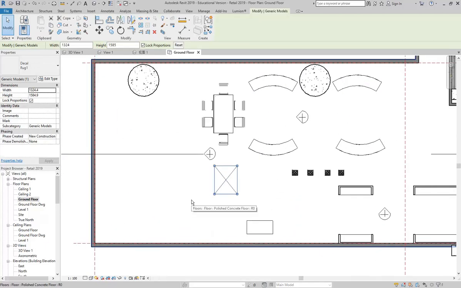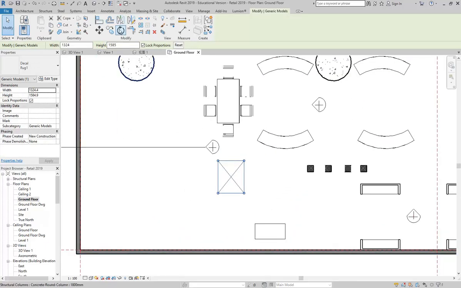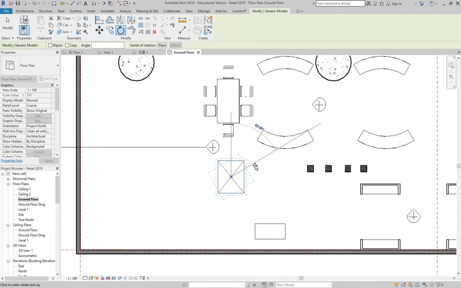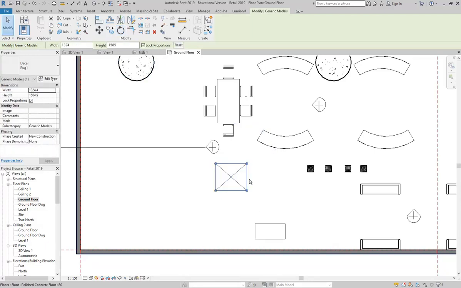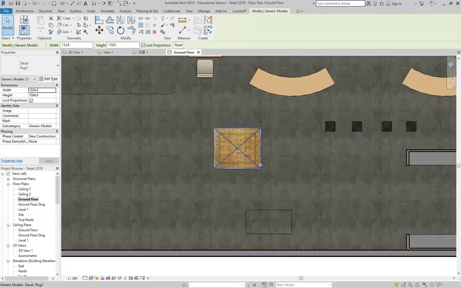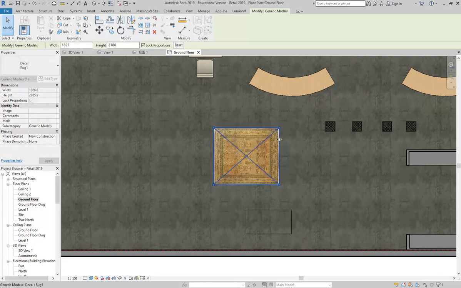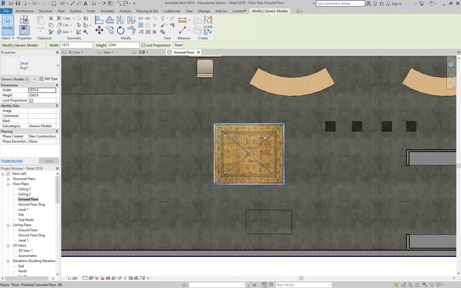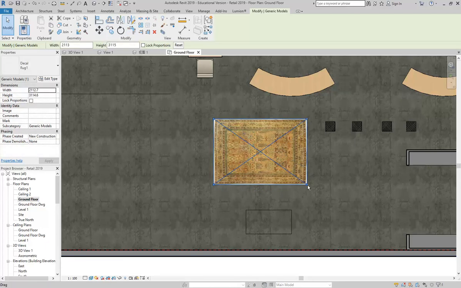So I can see here there's my rug in plan, and if I click rotate, I think that's easier to rotate it around 90 degrees there. And maybe while I'm at it, I can go and change it to realistic and see how that looks with the texture. And I'll click and drag to stretch it. And this one, I want to change the proportions, so I'll turn lock proportions off, and then I can stretch it unevenly.